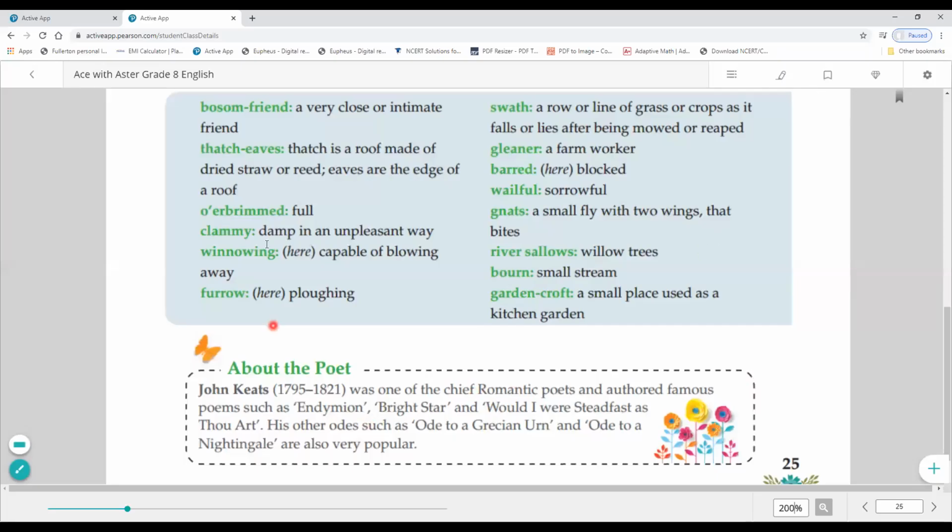Next is overbrimmed. Means full. Okay. Next is clammy, means damp in an unpleasant way. Damp भी कह सकते हैं हम, sticky भी कह सकते हैं. Okay, sticky in an unpleasant way. Next is winnowing. Winnowing, capable of blowing away. I have an example of it also.